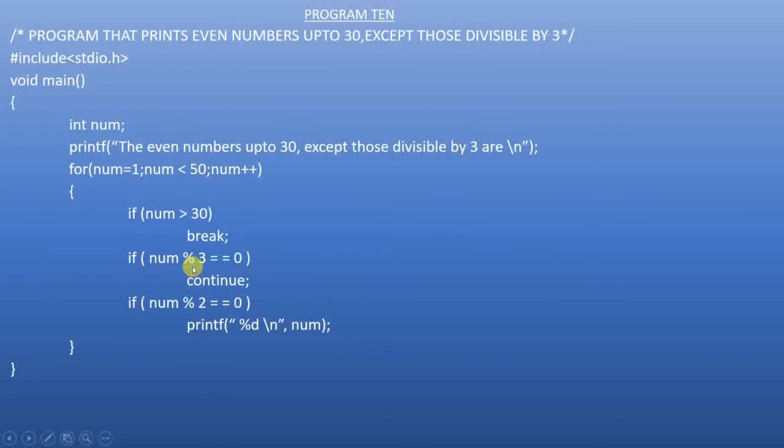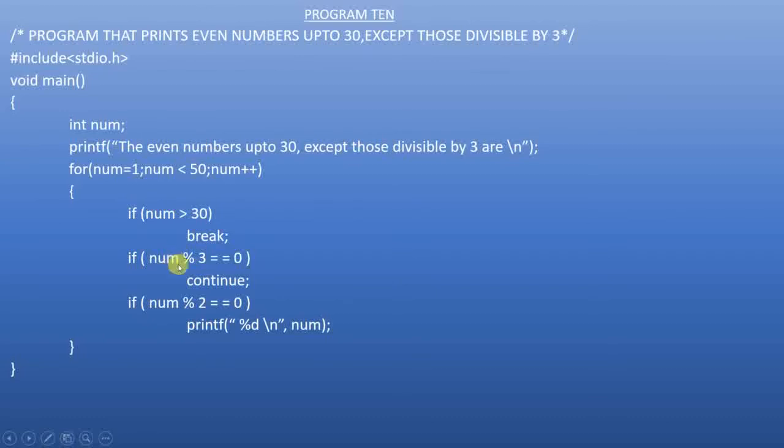Correct? Anyway, all odd numbers, they are not going to be printed. Only the even numbers are printed. But if the numbers are 6, 12, 18 and 24, they are also not printed. Even though they are even numbers, they will not be printed.